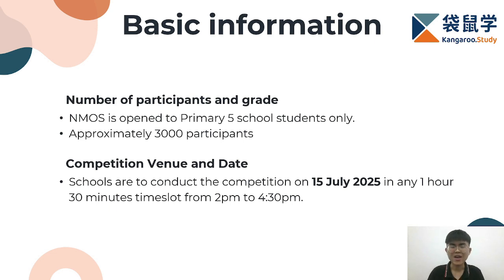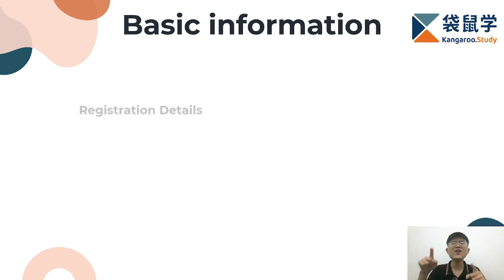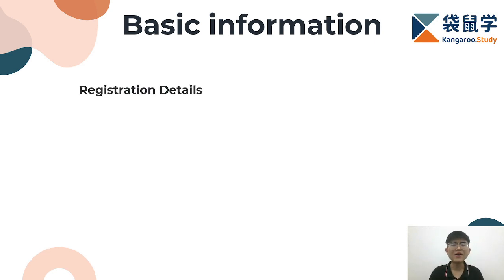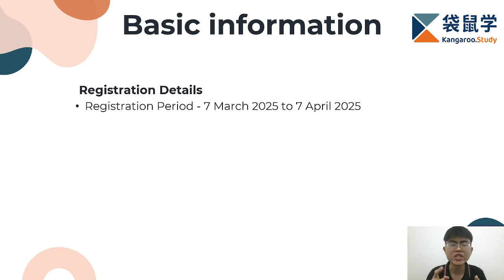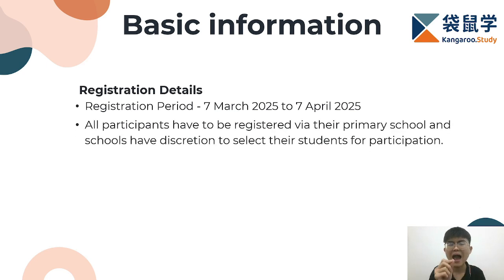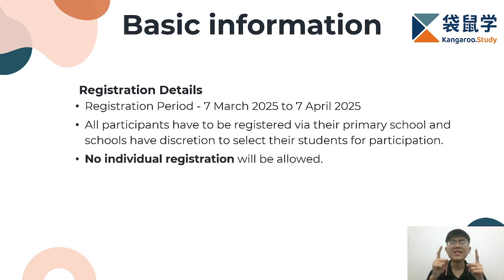So now that you know that you are eligible to join NMOS, when and how do we register for it? Alright, I'm here to tell you about the registration details. The registration period typically falls between March and April every year. So in this year, the registration period is from 7 March 2025 to 7 April 2025. All participants have to register via their primary school, and schools have discretion to select their students for participation. And remember that no individual registration will be allowed.